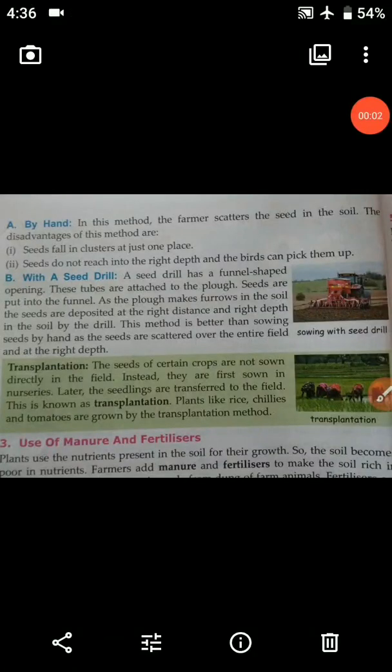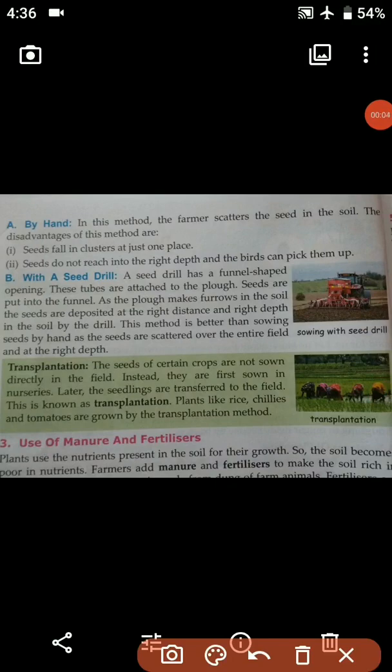Number one, by hand. Seeds do not reach the right depth and the birds can pick them up. So students, if the farmer scatters the seeds in the soil by hand, then the seeds do not reach the right depth and the birds will pick them up before they reach it.